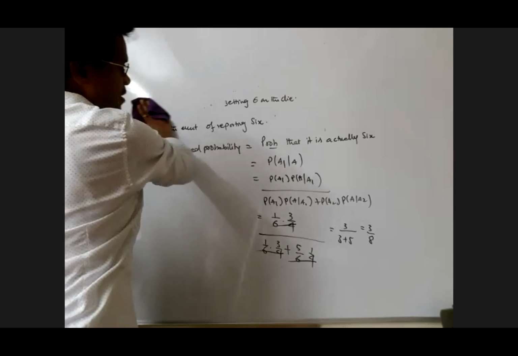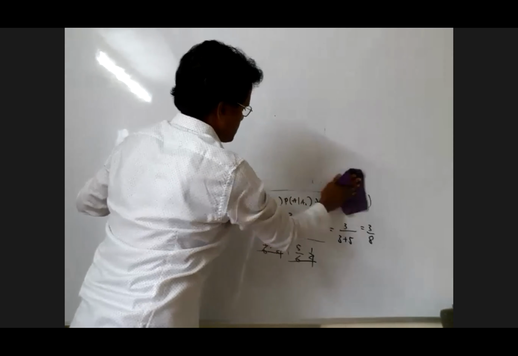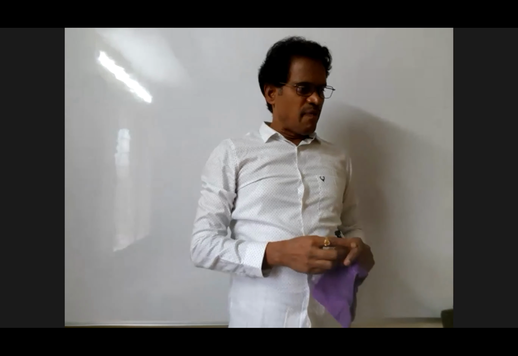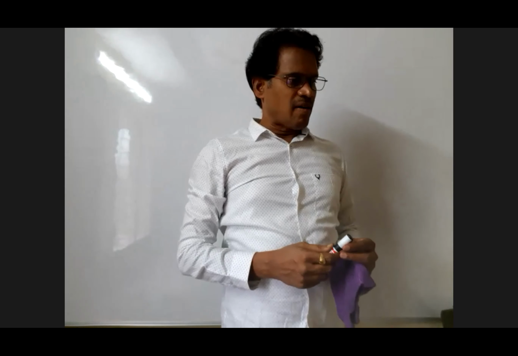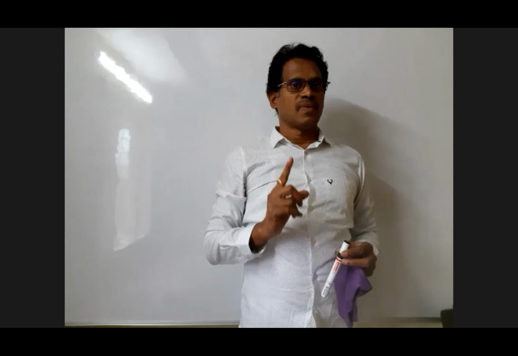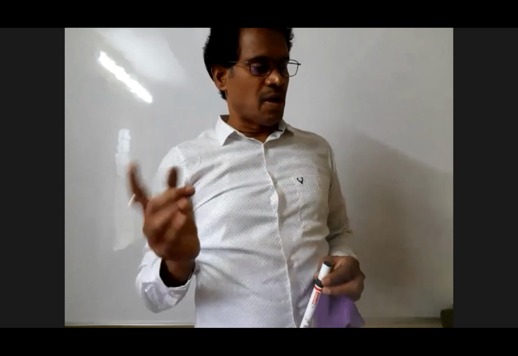Yes, that was sum number 252. A card from a pack of 52 cards is lost.